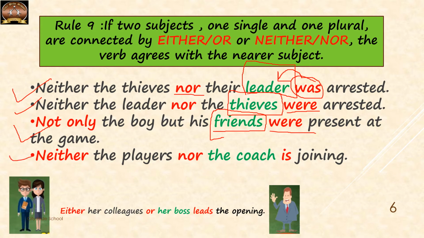Last example, neither the players nor the coach is joining. Now after nor, the subject that follows is singular, the coach. Hence, the verb also is going to be singular, which is.